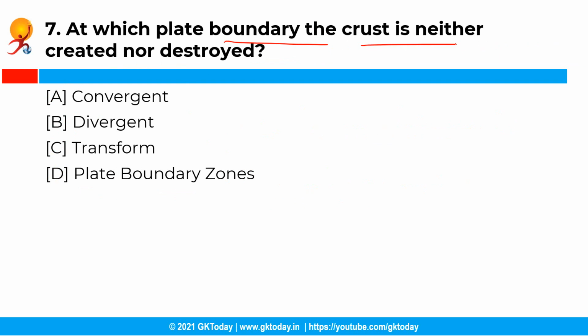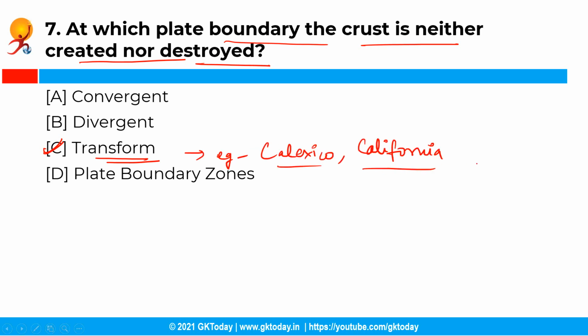Moving ahead with the next question. So at which plate boundary is the crust neither created nor destroyed? Now you have the following options and the correct answer is option C, that is transform. So the plates slide past one another at the transform plate boundary, and here the crust is neither created nor destroyed. Example, Calexico and California.